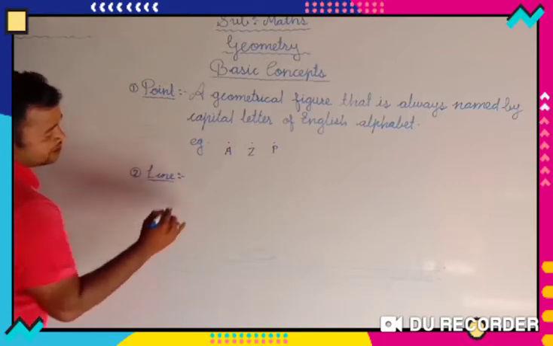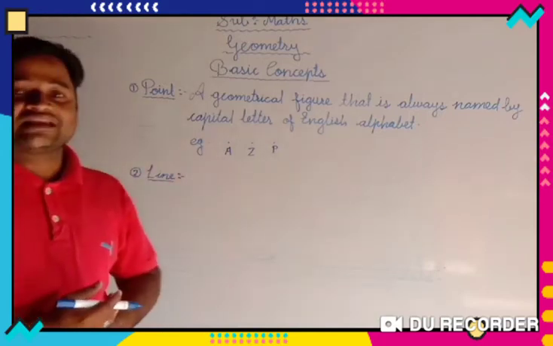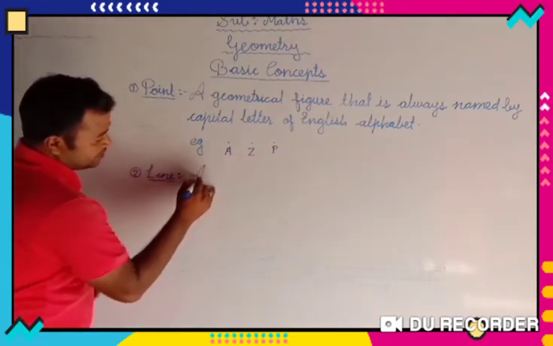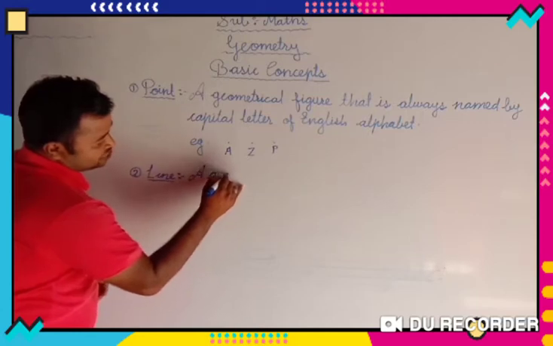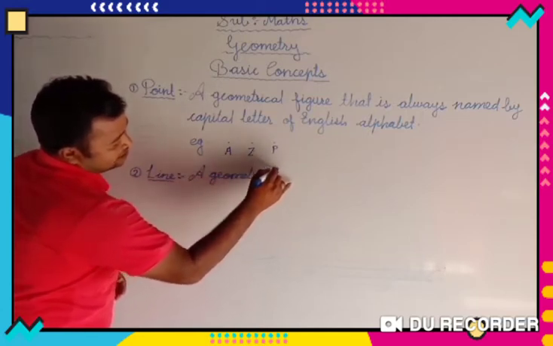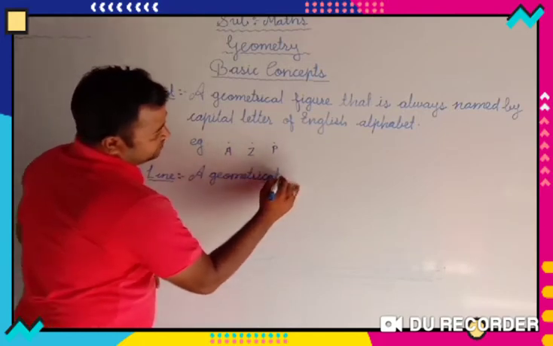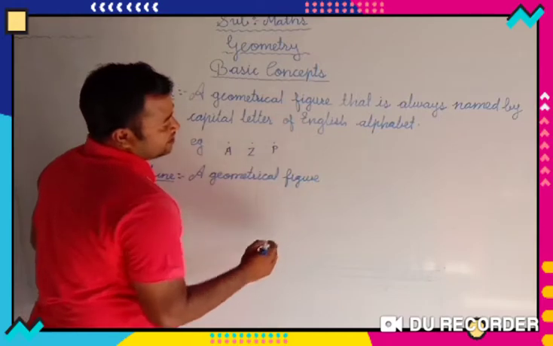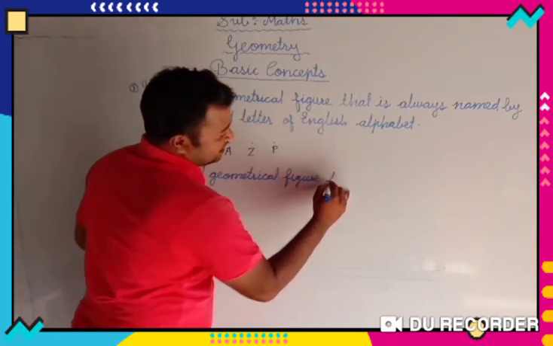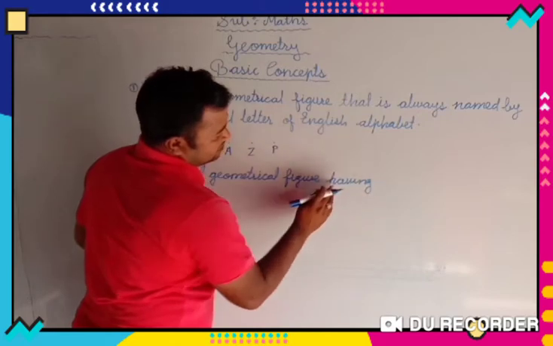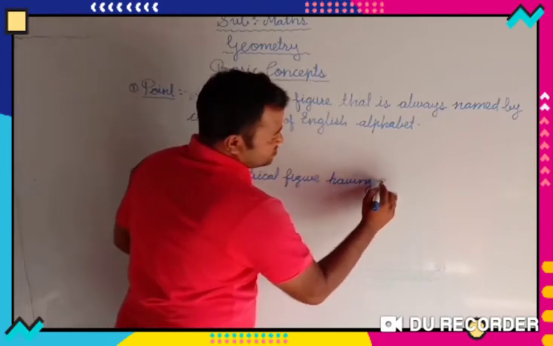Right? Now we need to understand what a line is. So what is a line? It is again a geometrical figure that has two arrowheads.